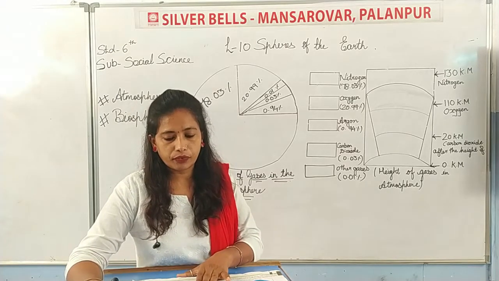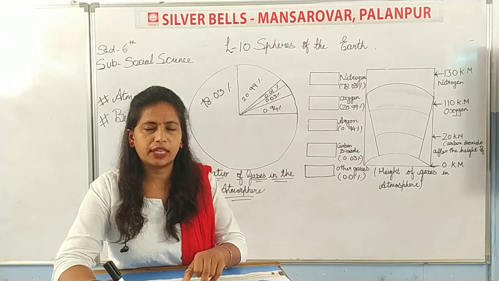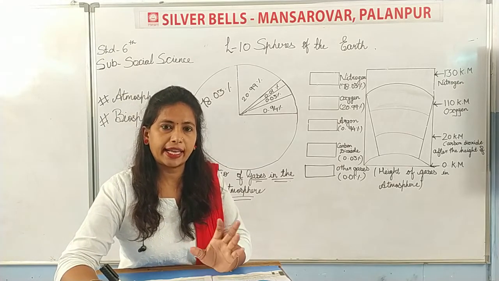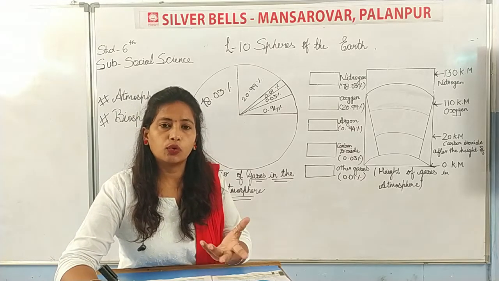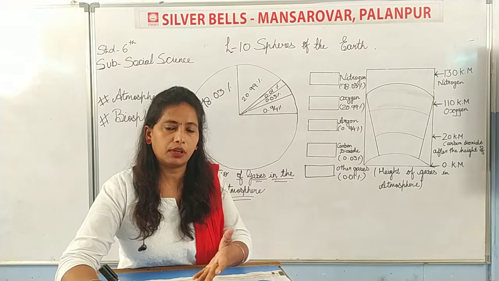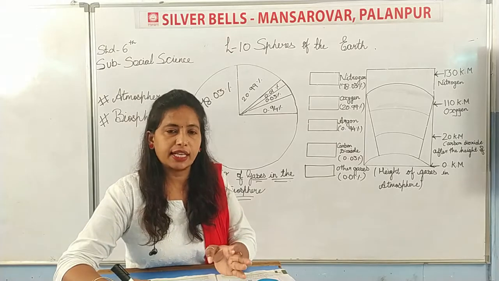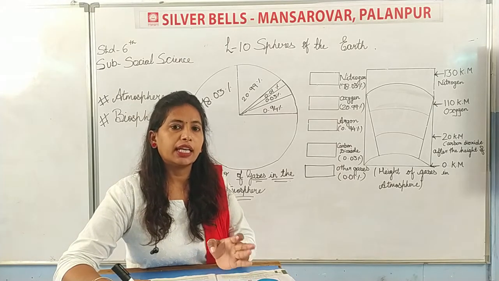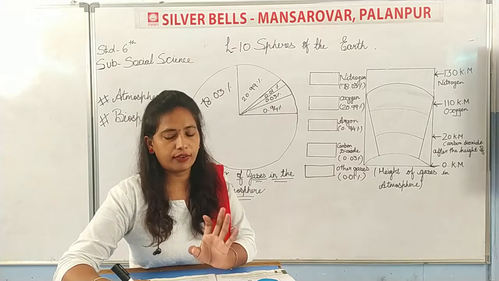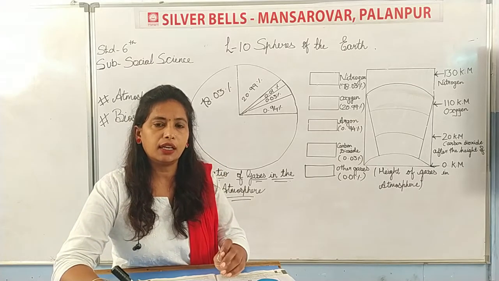Now here I hope you have seen, children, the balloon which is flying in the air. So वो क्यों fly करता है air में? Why does that balloon fly in the air? Because in that balloon the gas is helium gas. उस balloon के अंदर helium gas होती है, इसलिए वो fly करता है. Okay, so it flies in the air.